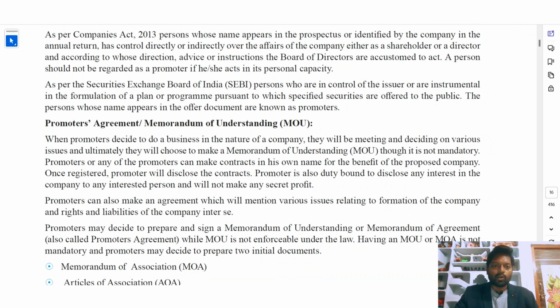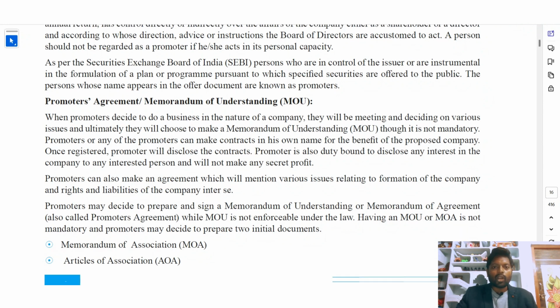So who are called promoters? As per SEBI, they are the issuer, or those who are in control of the issuer, or instrumental in the formulation of a plan or program pursuant to which specified securities are offered to the public. Those who are involved from the beginning, those in control of the issuer or instrumental in the formulation of the plan or program pursuant to which the specified securities are offered to the public, and those involved in the formation of those securities, are called promoters.